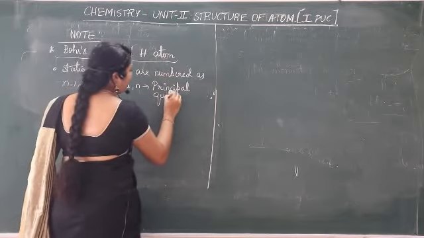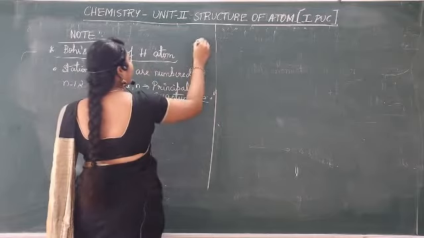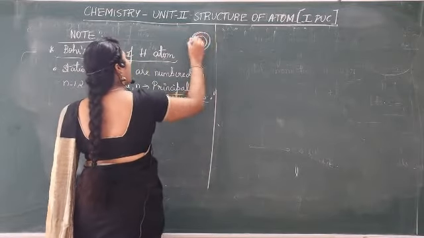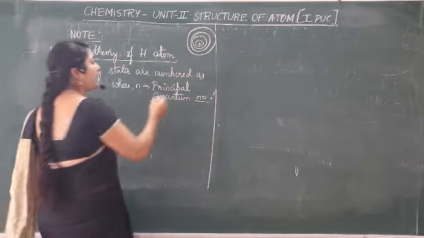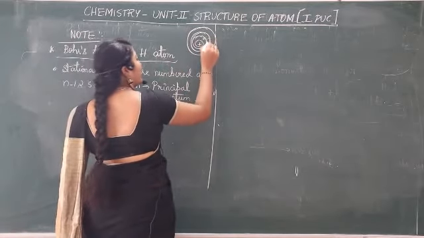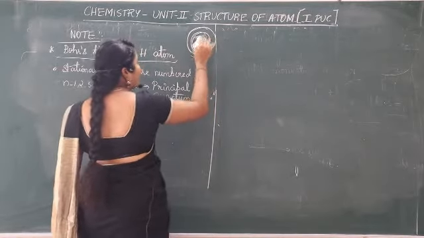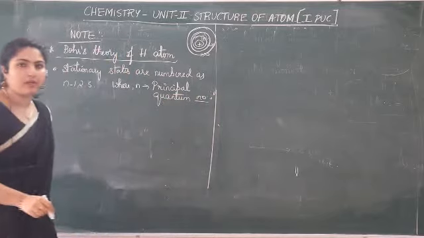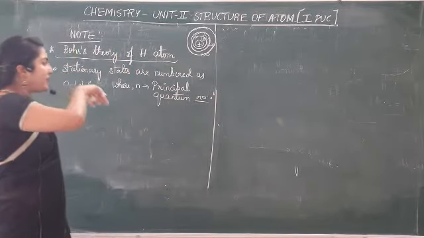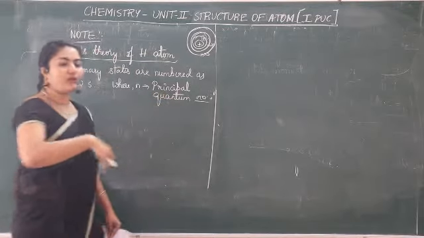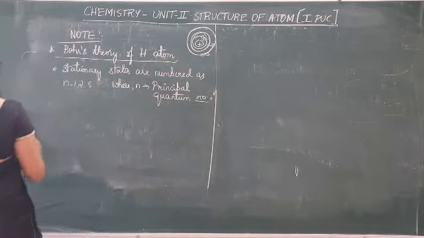This is nucleus, around that the orbits. He said that we can number these orbits as n is equal to 1, n is equal to 2, n is equal to 3, etc. And this n means it is principal quantum number, which tells about the shell. So that principal quantum number will be telling you to which shell the electron belongs to. That is what he said.